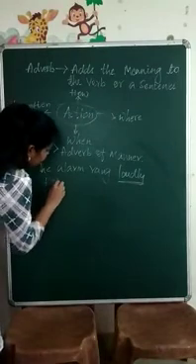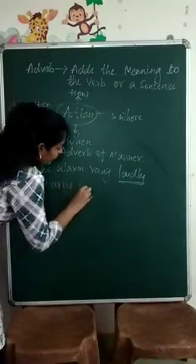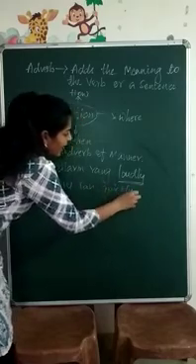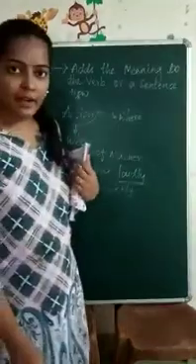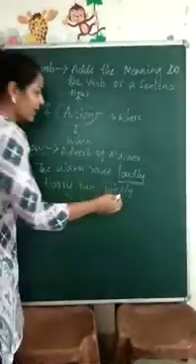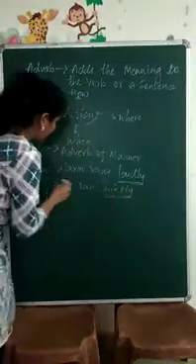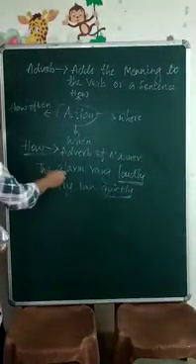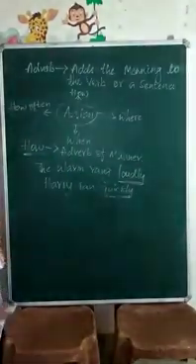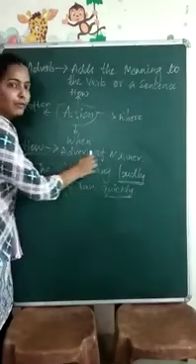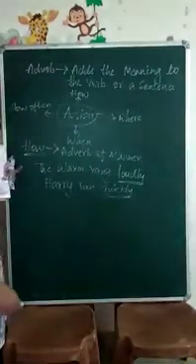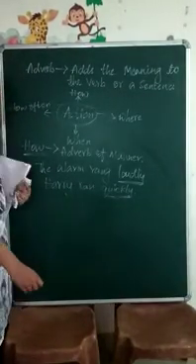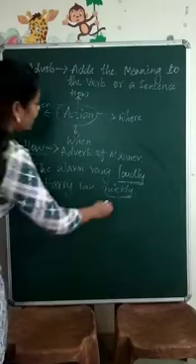Harry ran quickly. How did he run? He ran very quickly. So here, quickly. How he ran? He ran quickly. What is the manner here? Quickly. So it tells us about the manner of a verb. So adverb of manner. So how did Harry run? He ran quickly. So here adverb is quickly.